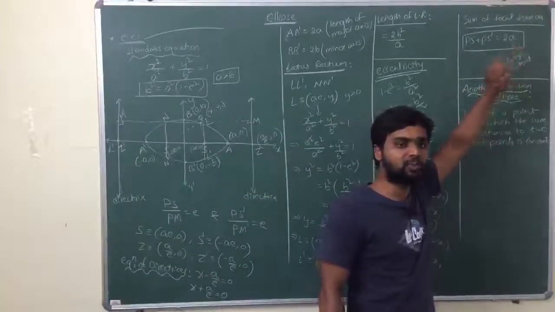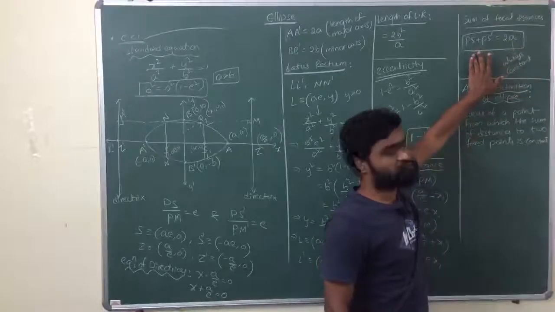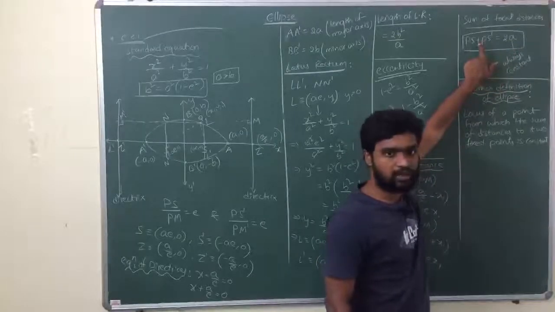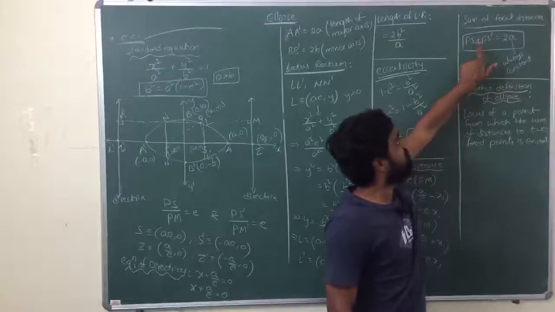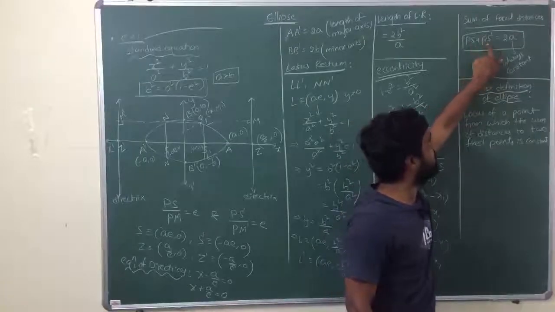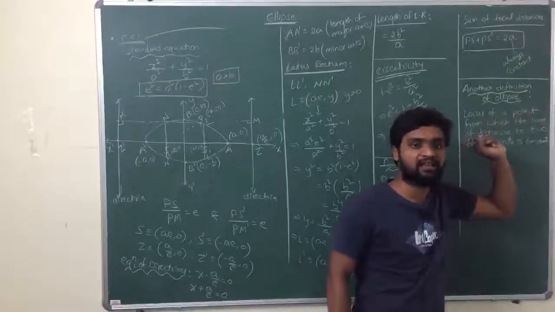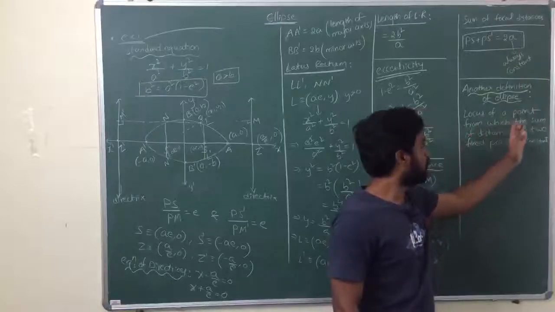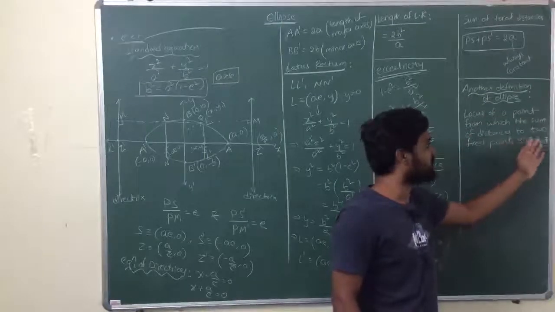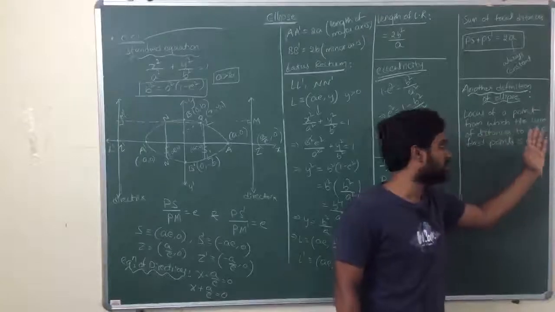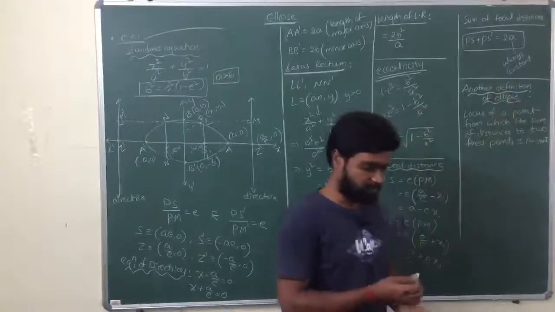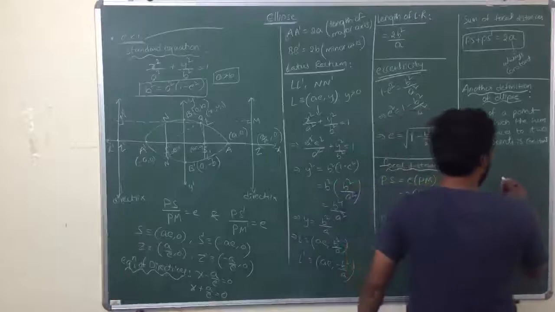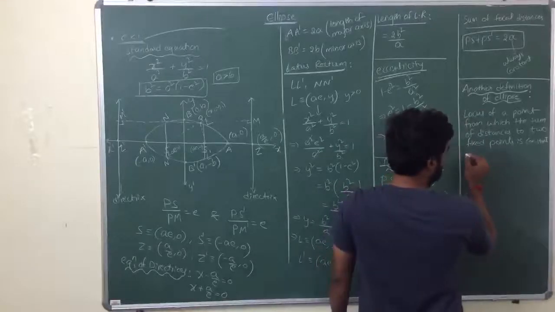So what can you observe from this equation? The sum of distances of point P from S and S dash is constant, where S and S dash are fixed points. So the locus of a point from which the sum of distances to two fixed points is constant is known as an ellipse. That is the definition of ellipse in locus terms.